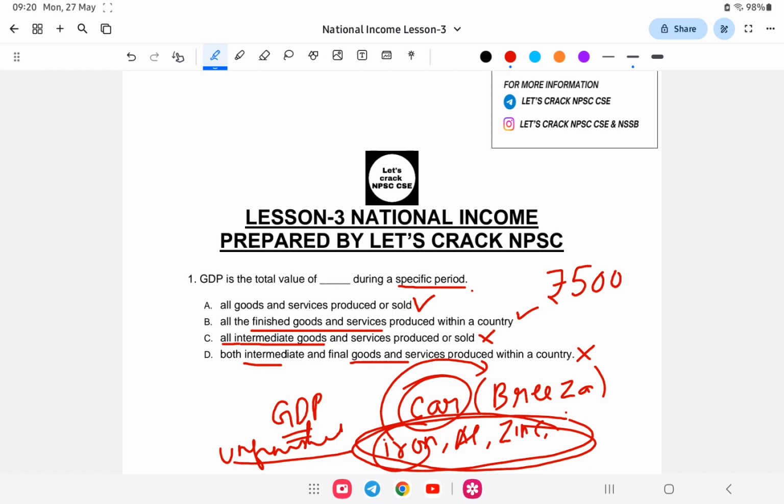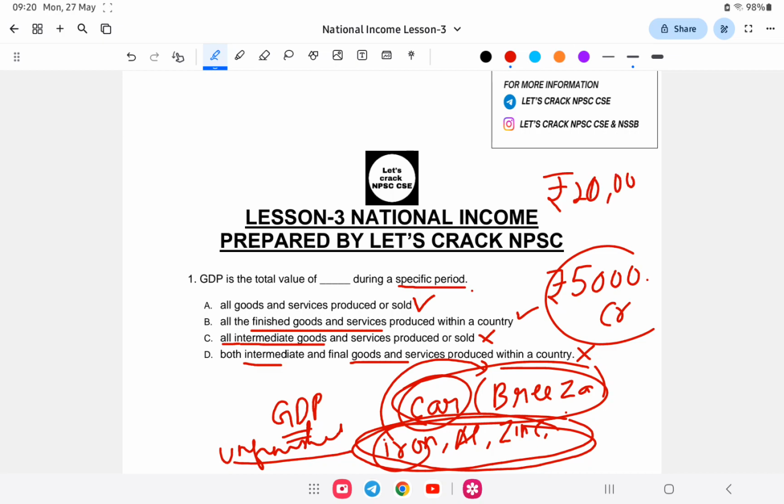For example, they have a value of 5,000 crores, and the car in the Brezza industry is worth 20,000 crore. So we know that iron is finally going to be converted into a car.